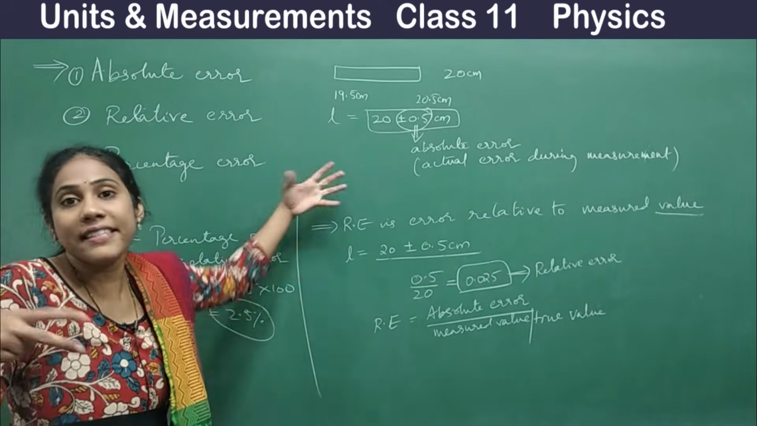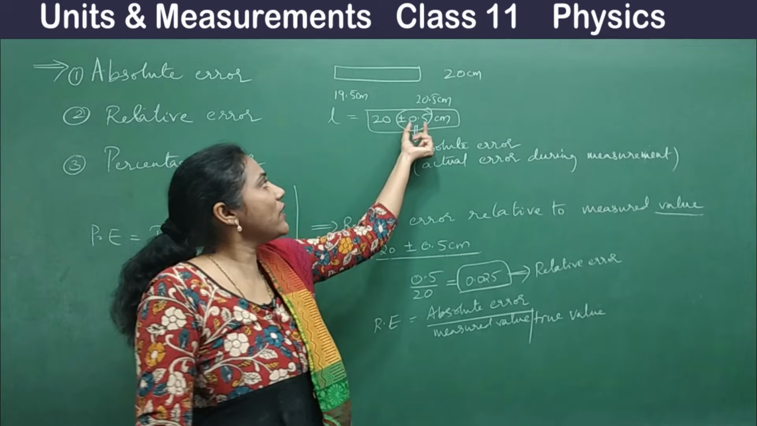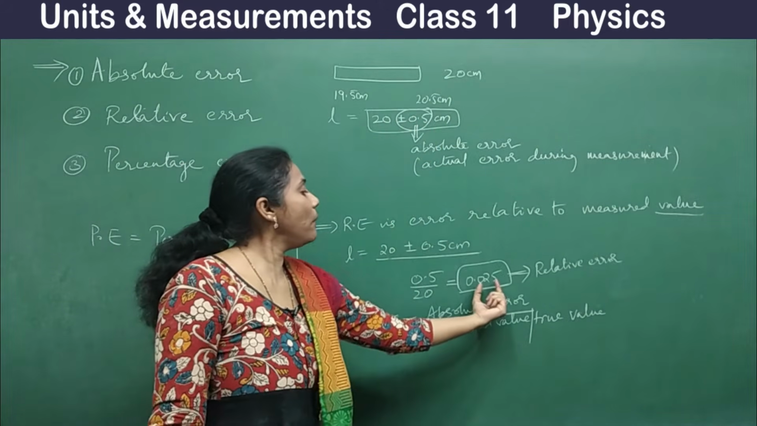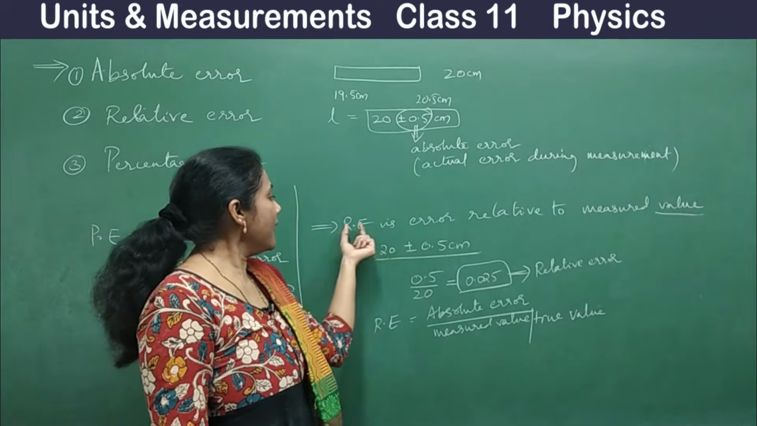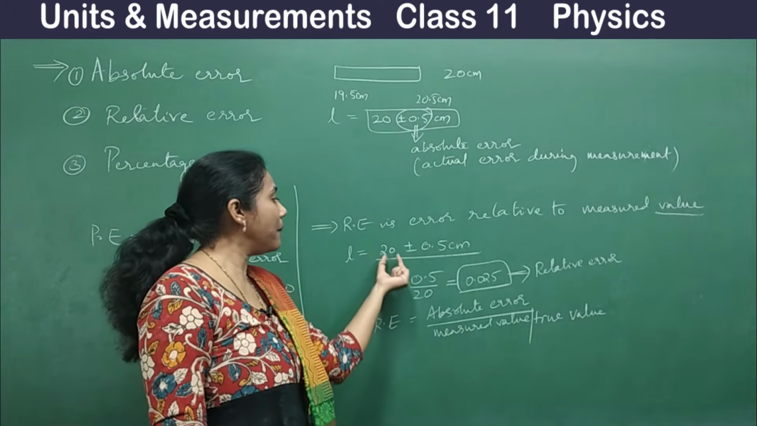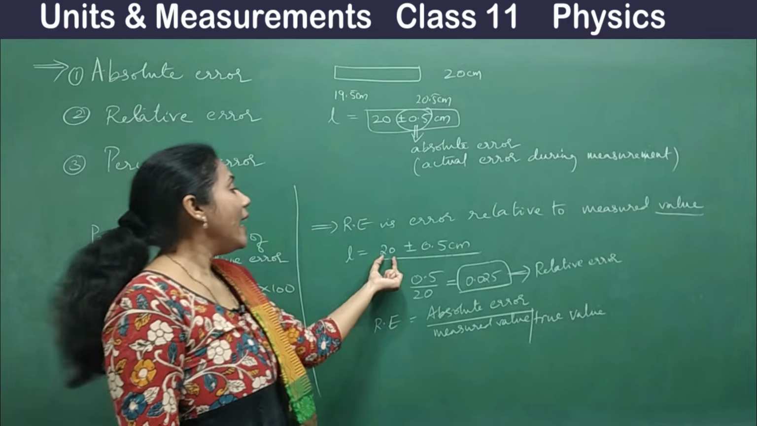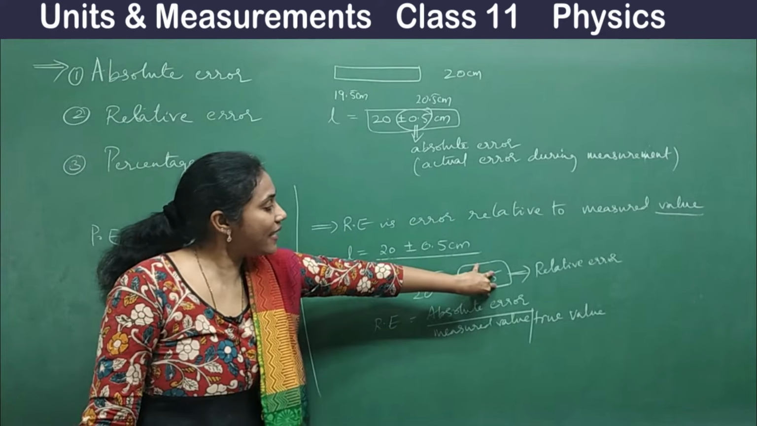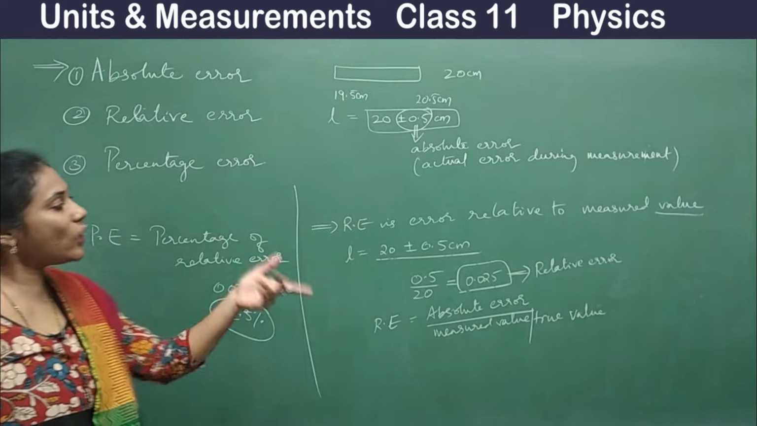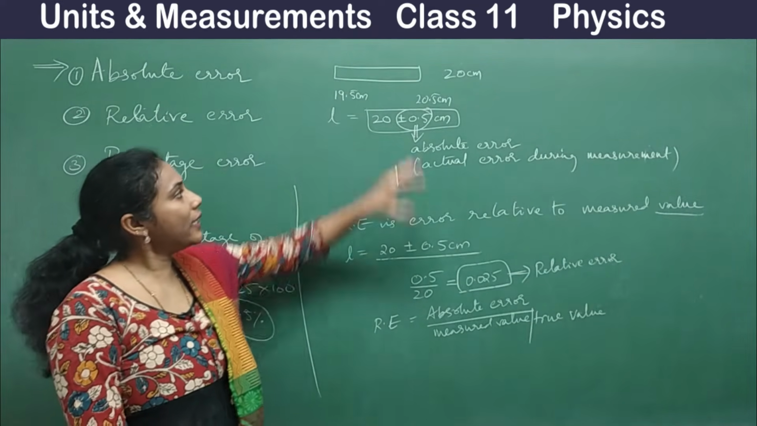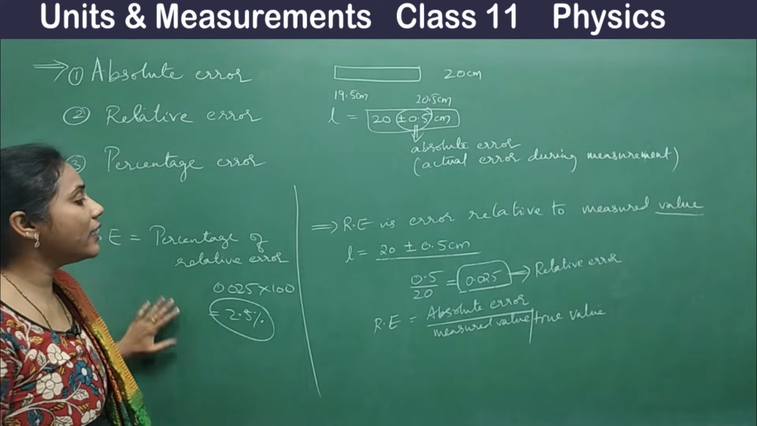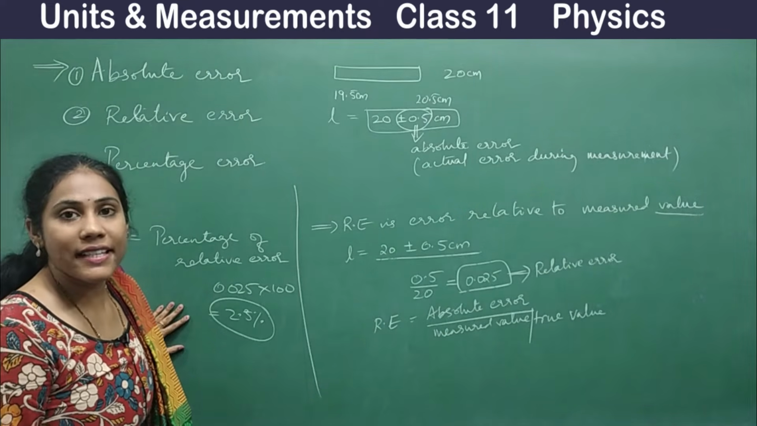They are talking about the same error in different form. This is the actual error you got during measurement. The same error you can write in this form also, which is relative error. How do you calculate relative error? It is absolute error divided by the true value. And if you take the percentage of this error, then we will call it percentage error. So all three are actually talking about the same error but in different form. This is really very, very important to understand.